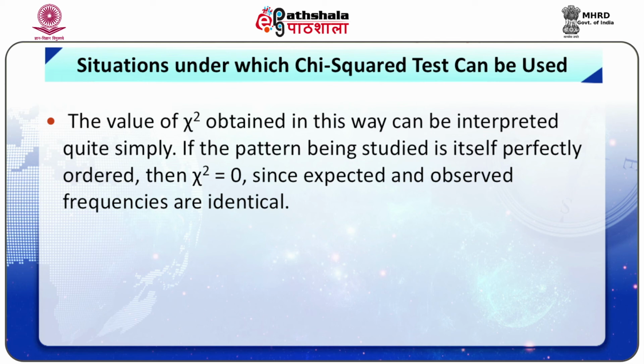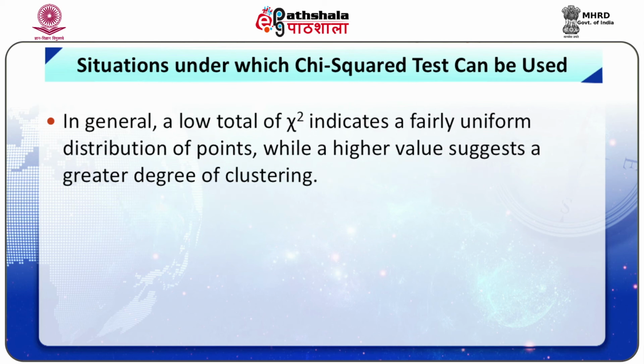If the pattern being studied is itself perfectly uniform, then chi-square equals 0, since expected and observed frequencies are identical. In general, a low total of chi-square indicates a fairly uniform distribution of points, while a higher value suggests a greater degree of clustering.